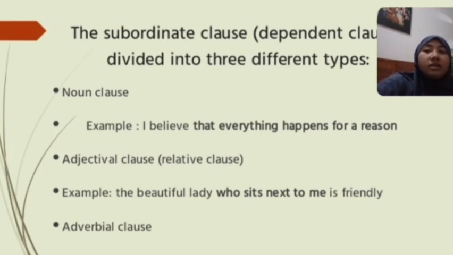Another example: he ate as if he were starving for months. And the third example is: we need to eat so that we may live.